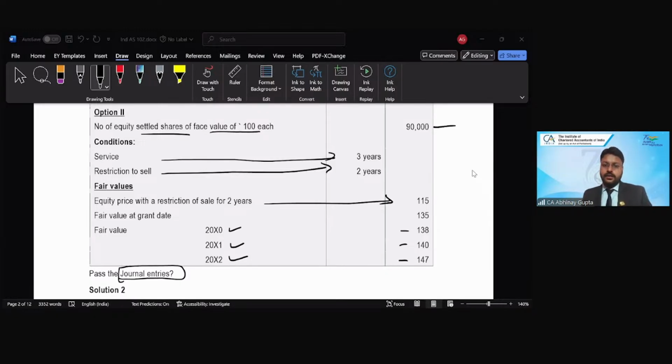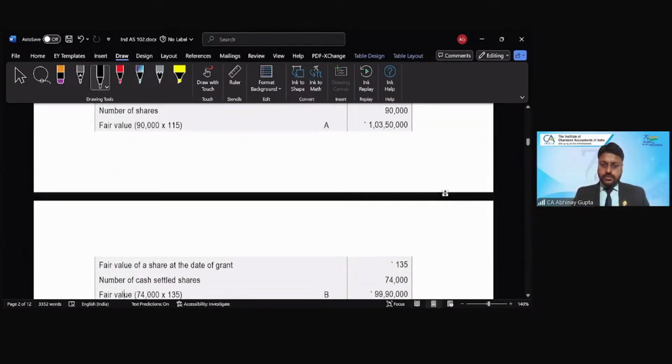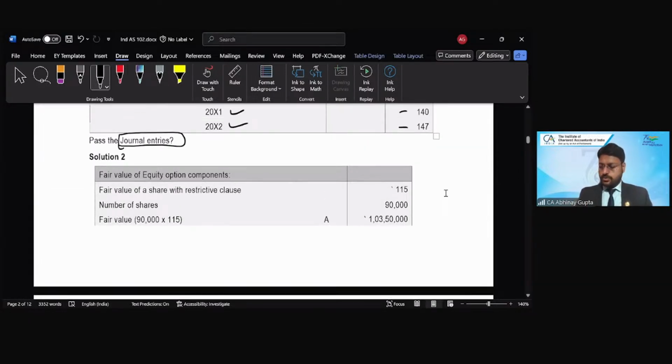Okay, so maybe you can just stay with your answers and then match your answers with the solution we are going to discuss. So let's do the discussion of the solution. The fair value of the share with the restrictive clause is given in the question, 115, right? And for what purpose will we use it? For the equity option fair value, right?